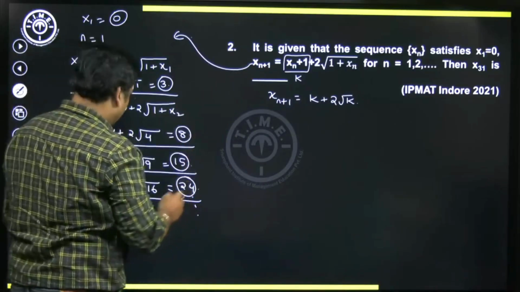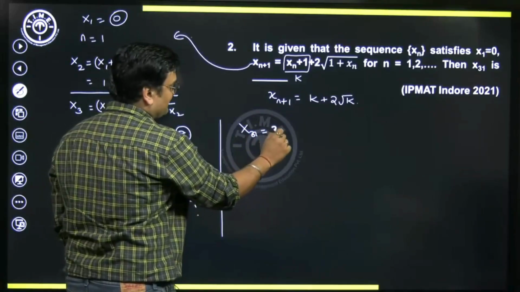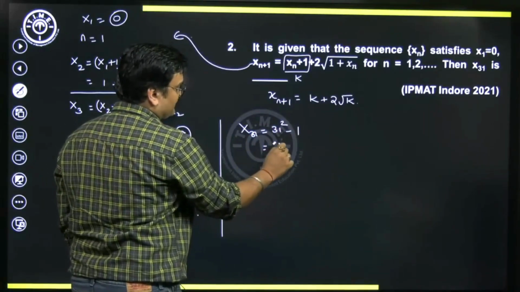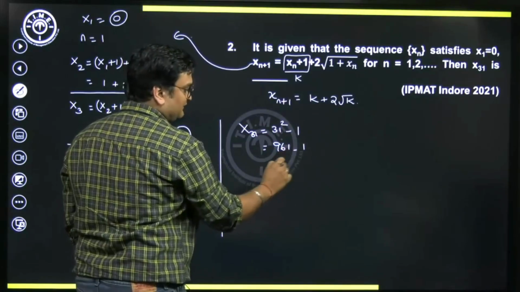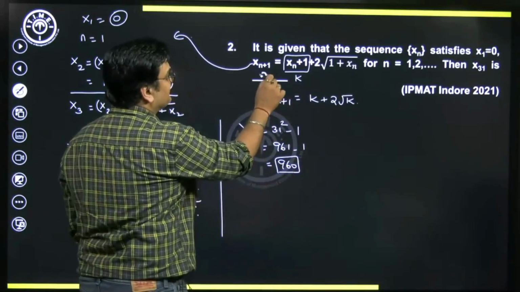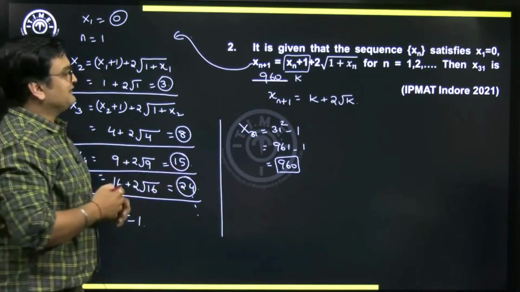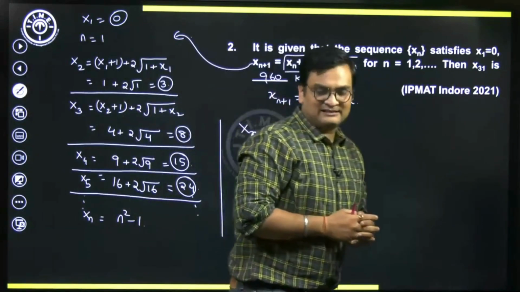He's asking us for what? x31. Can we say x31 then will be nothing but 31 square minus 1. 31 square we should all know is 961. So hence the answer is 960. Okay. So the answer here is going to be 960.